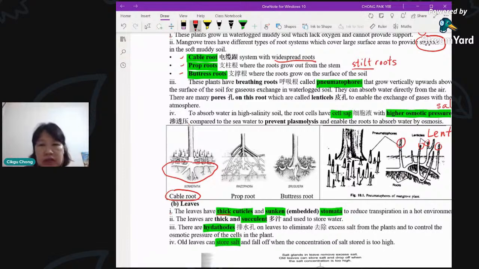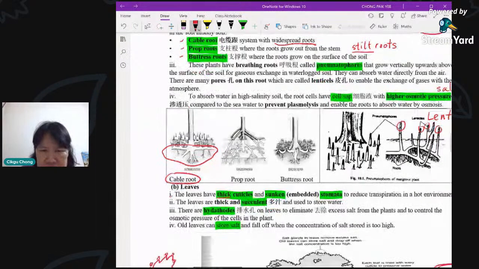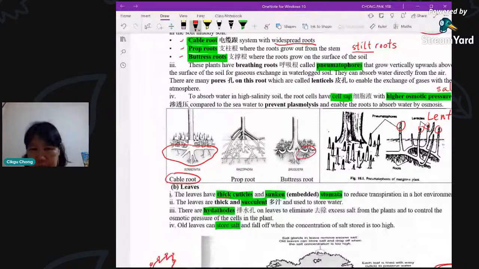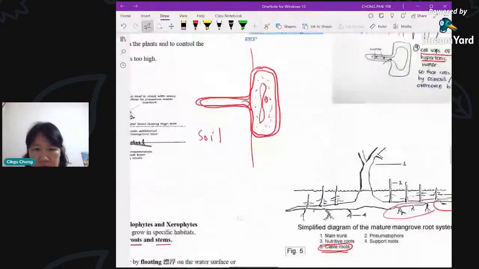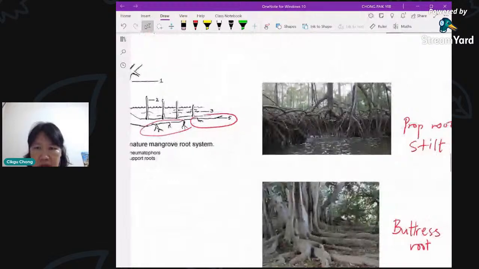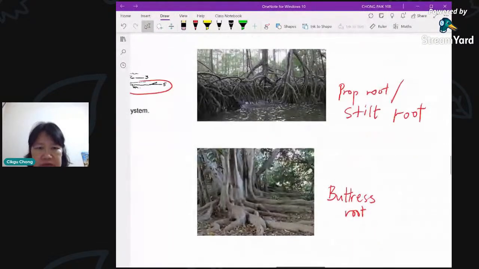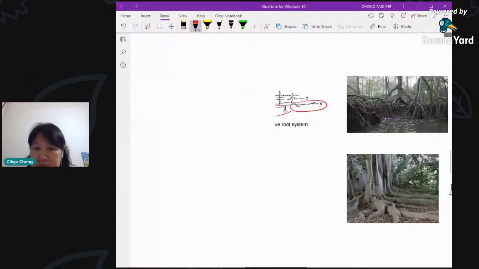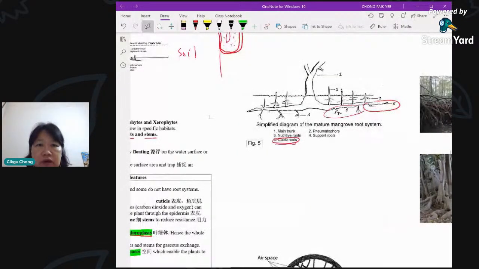Okay, this one doesn't seem to be very clear, so I'll show you buttress root. Yeah, hang on. Here. This is buttress roots. I'm sure you'll see that. Sometimes you trip over these trees when you walk in the forest, because the roots come out and bulge out. What it does is actually give support, with a wider area, a wider spread. So here, this is a prop root, and this is the stilt root. This is the buttress root. So these are the 3 types of root, and the main purpose is for support.